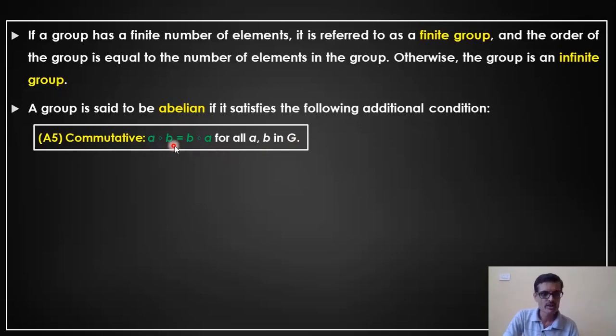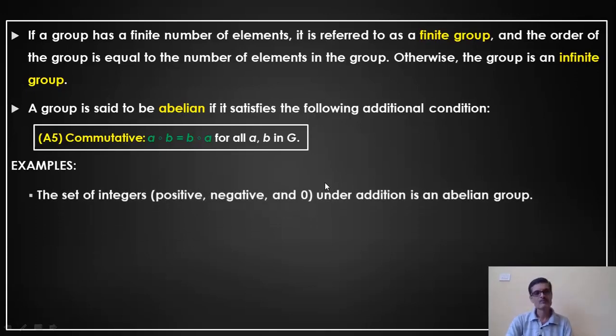If A dot B is equal to B dot A, that is, if A dot B and that means addition, right? So let us perform the addition operation. If A plus B is equal to B plus A, in that case, you can say that it is satisfying the commutative property, and the group is called an abelian group. Let us see a few examples.